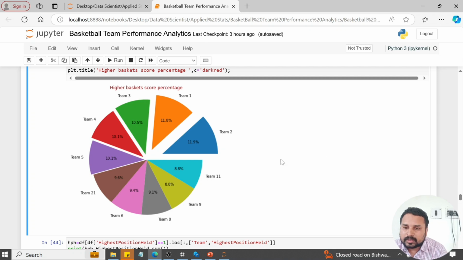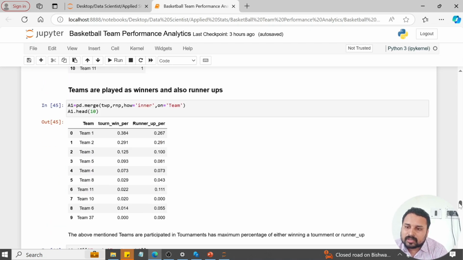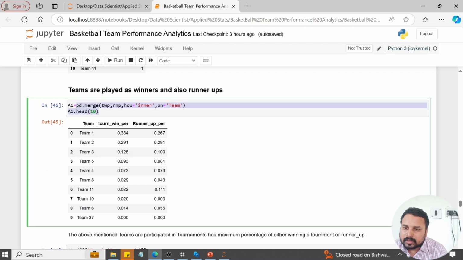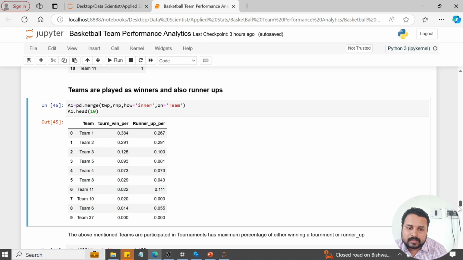Sorry, team 2 has the highest goals. And after that, I am also checking the highest position held: which team is in the highest position and how many teams are involved. From team 1 to team 11, teams 1, 2, 3, 4, 5 are involved as the highest position held. These teams are playing as winners and also as runner-ups. And as I merged these two columns based on the team, teams 1, 2, 3, 4, 5 are involved in the tournament win percentage and tournament runner-up percentage.